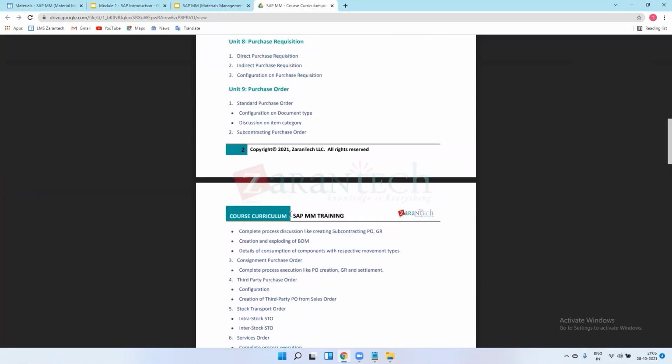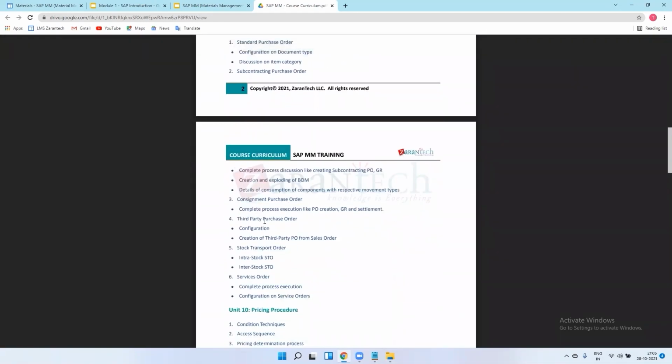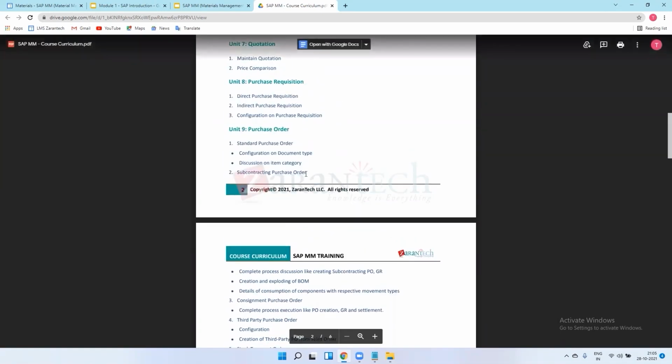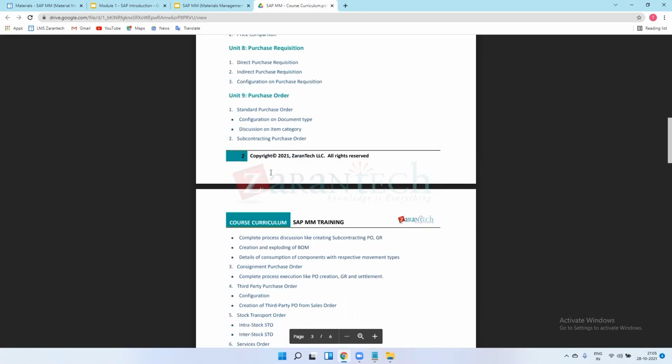Okay, so I will explain a process, how this third party process works in industries, or how the subcontracting process works. In SAP we will only see how the subcontracting purchase order works, how to create it, how to create the vendors, how to send material to the vendors in SAP. Suppose we have sent some material physically, but we have to enter that material entry in our records as well.